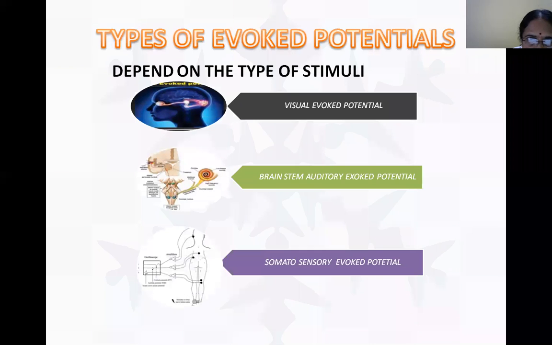Depending upon the types: visual evoked potentials, brainstem auditory evoked potentials, and somatosensory evoked potentials. For visual evoked potentials, the stimulus comes through the eyes. For brainstem auditory evoked potentials, it is through the cochlear division of the eighth cranial nerve. And somatosensory is the sensory stimulus from parts of the body.